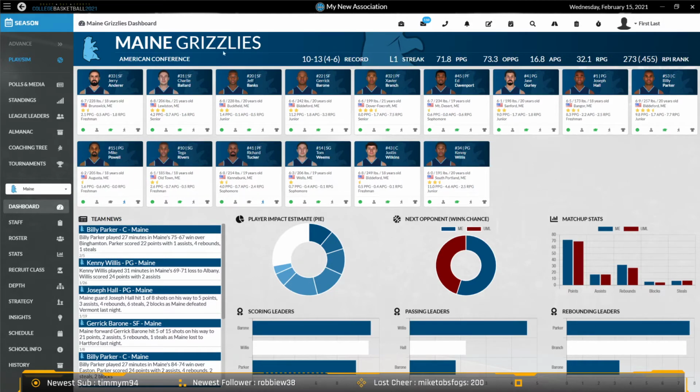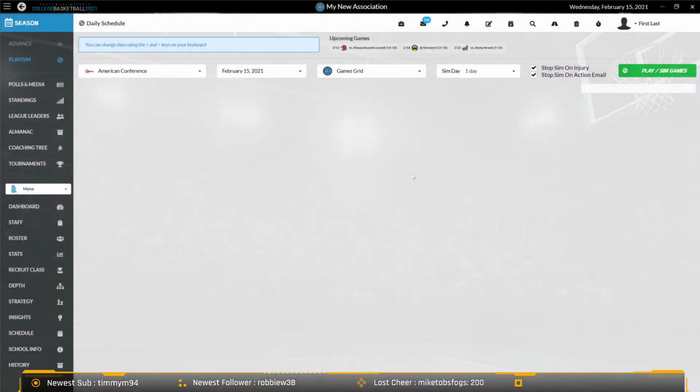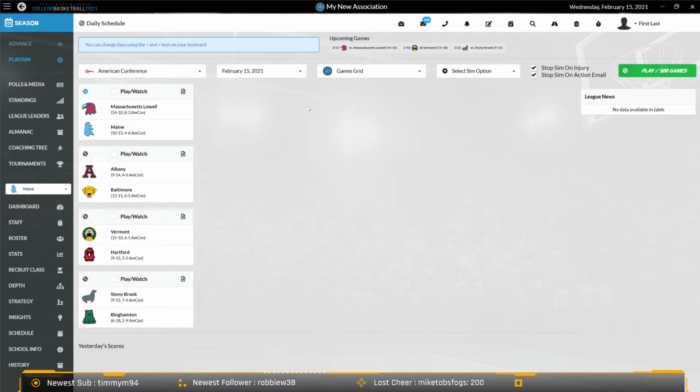So let's take a look at some improvements coming to the sim screen. A couple of big changes here for everybody who is familiar with 2020. Right here at the top now, we've added your upcoming games so that you know which dates that you have games coming up on. I can tell here I've got games coming up on the 15th, the 18th, and the 22nd. So if I want to sim to a particular date, or if I want to sim to my next game, I know which date I'm going to sim to.